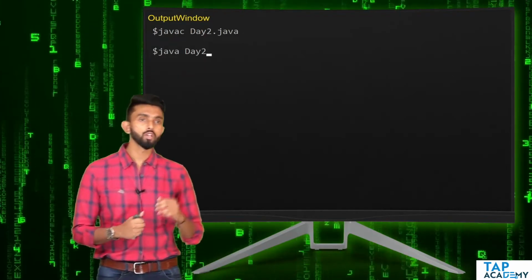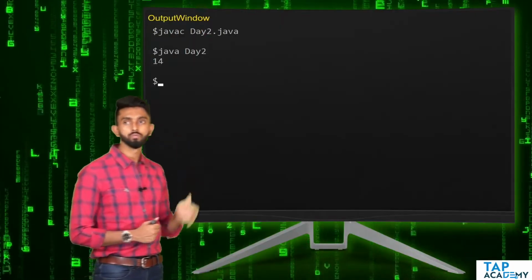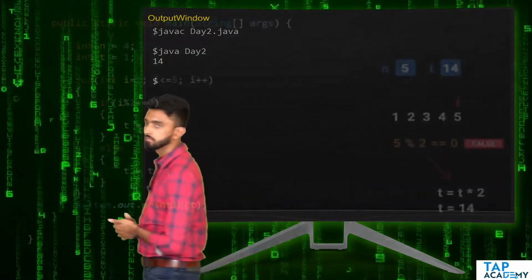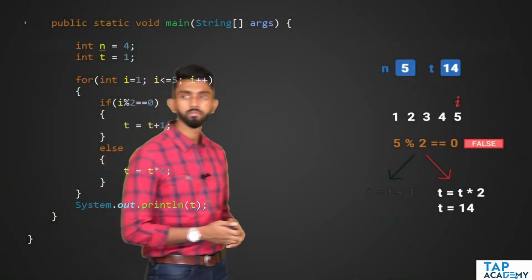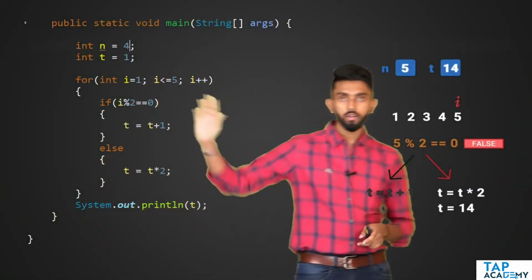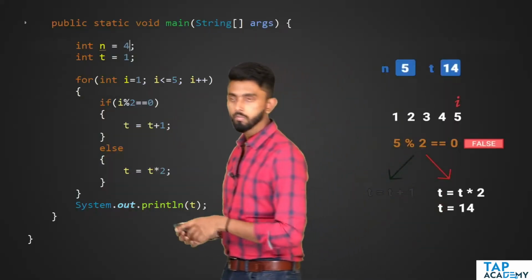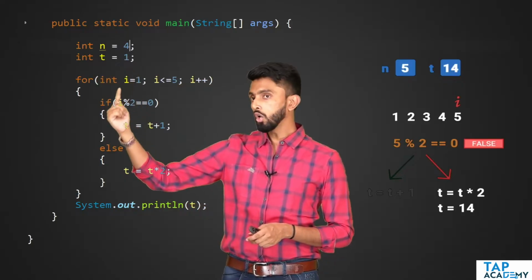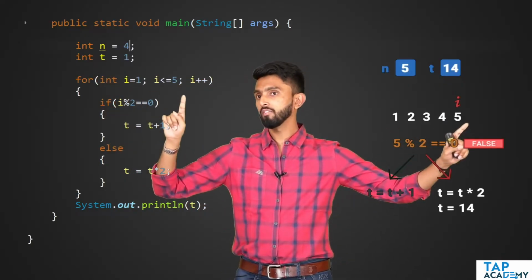Compilation, no issues. Execution, oh, you didn't save it. Okay, now it is not saving problem. What we have done is, n is 4, but loop is going from 1 till 5.